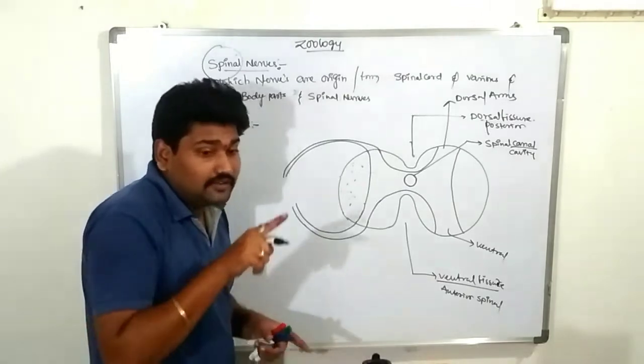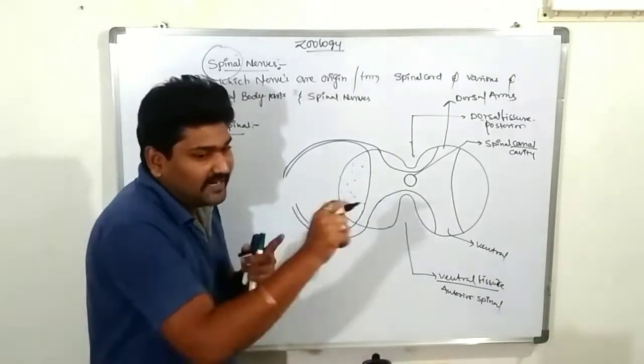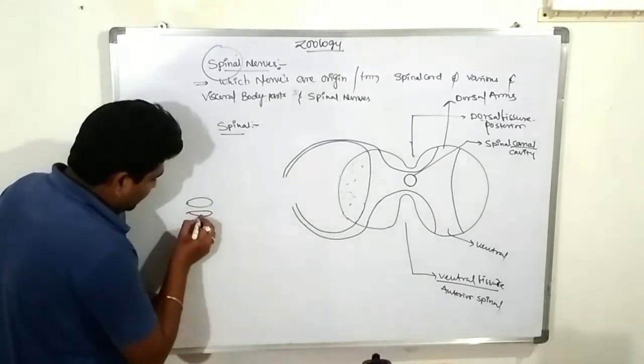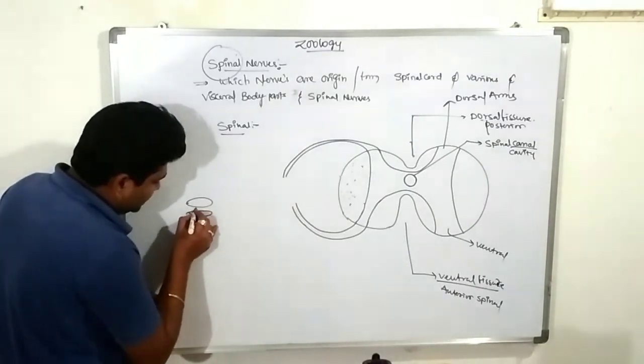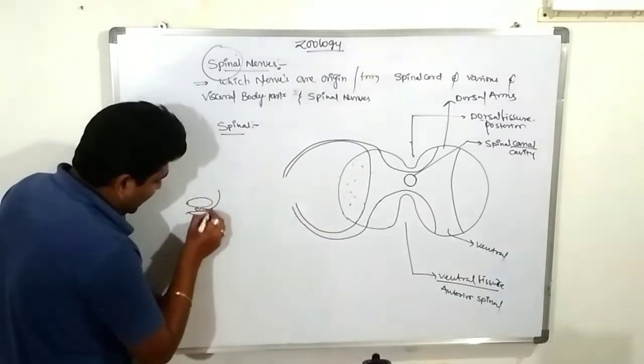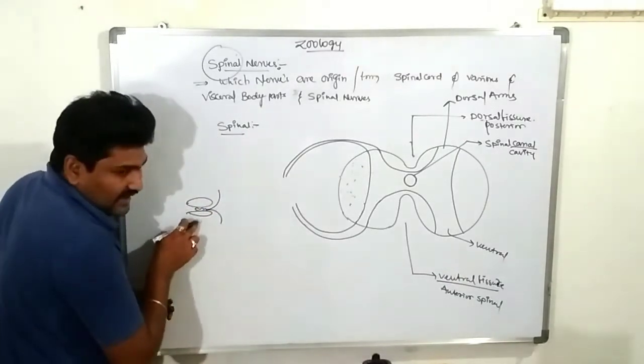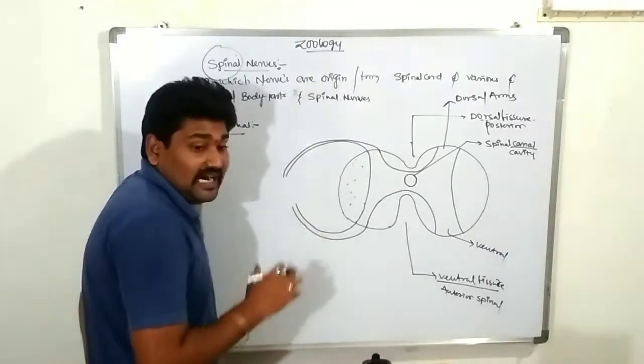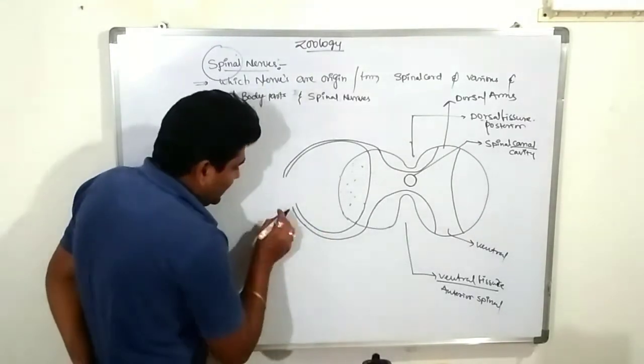They come out of the spinal cord through the vertebral column. So this is the vertebral column, and in between the vertebrae the spinal nerves emerge outside the spinal cord. This is the extension of the nerves.